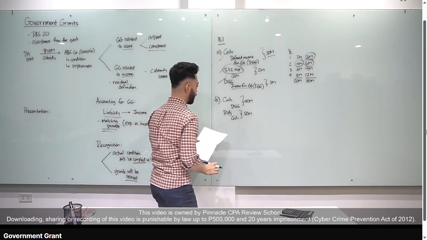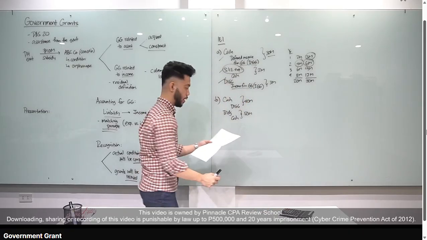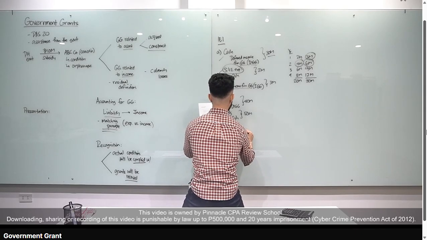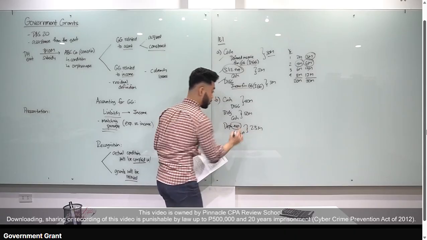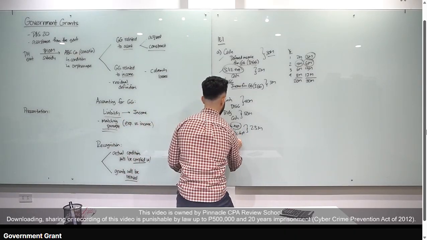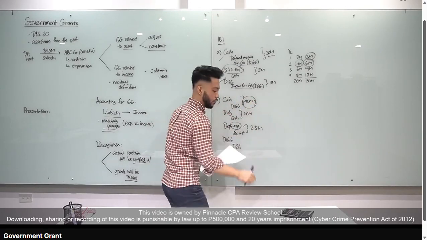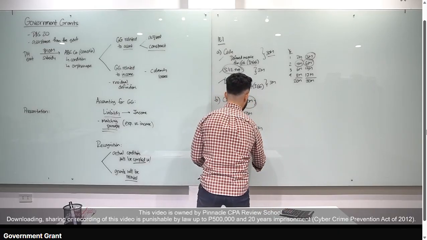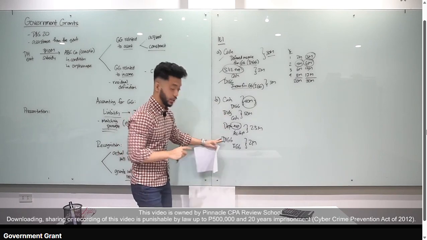Okay? Now, i-depreciate natin yan. 50 million, divide natin sa useful life na 20 years. Na-compute nyo ba class yung 2.5 million? Yes. So debit depreciation expense, credit accumulated depreciation, how much? 2.5 million. Now, nag-recognize tayo ng expense, which is depreciation expense, pwede na tayo mag-recognize ng income. Debit DIGG, credit IGG, okay, income from government grant, 40 million, i-divide mo lang siya by the useful life of 20 years. Divide by 20, that is 2 million. O, ganun na siya. Kumbaga, parang dinepreciate mo lang yung government grant. Okay? Straight line method yung ginamit natin.